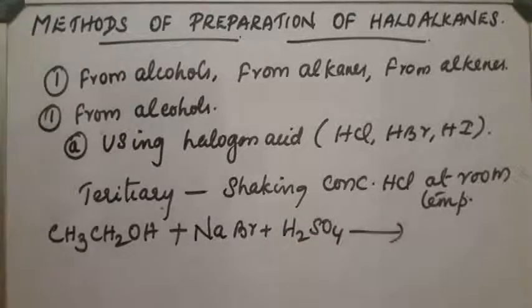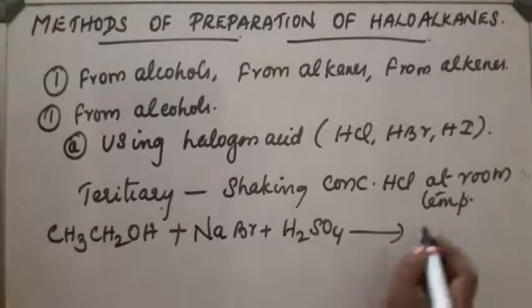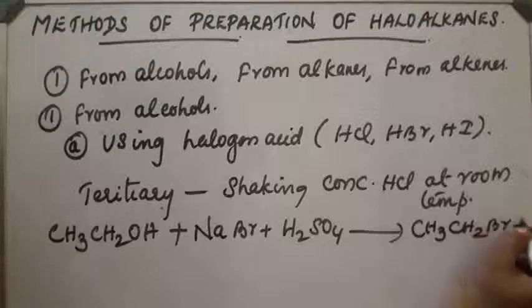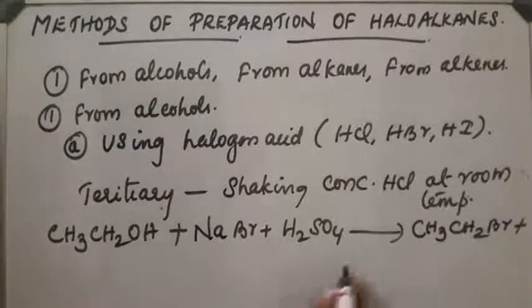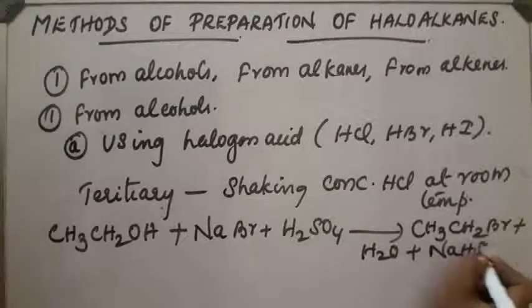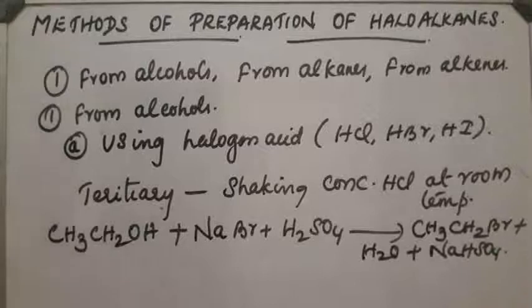On heating ethanol or any alcohol with NaBr and concentrated H2SO4, we will get CH3CH2Br, alkyl bromide, plus H2O plus NaHSO4. This is one method for the preparation of alkyl bromides from alcohols.